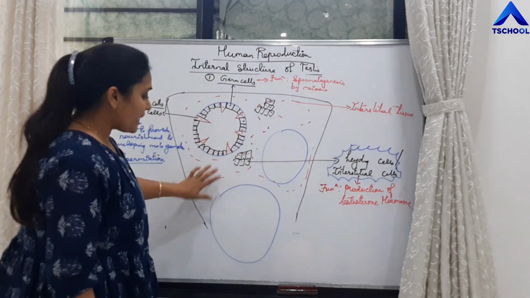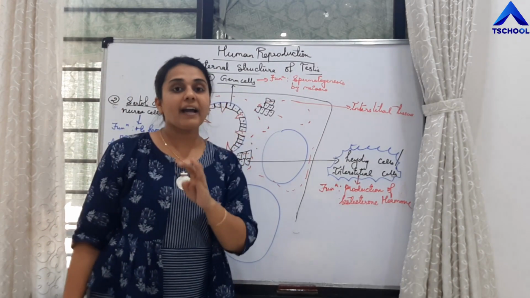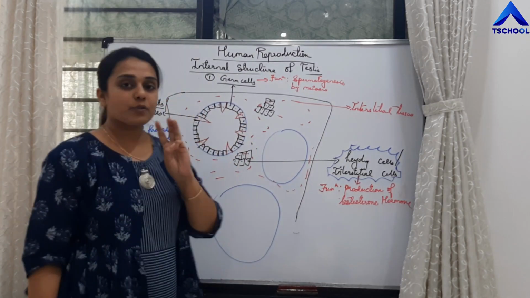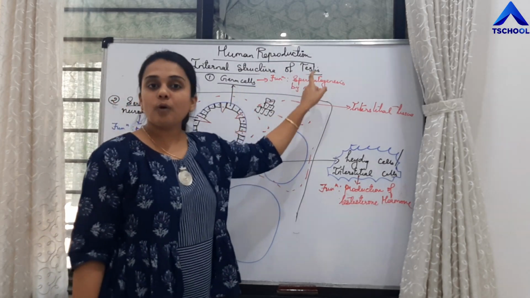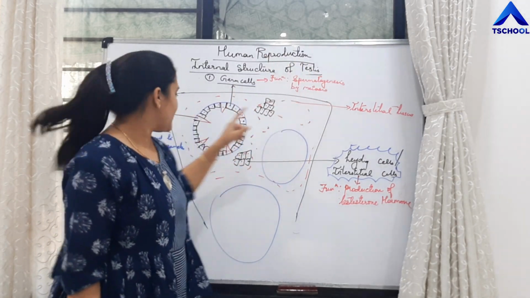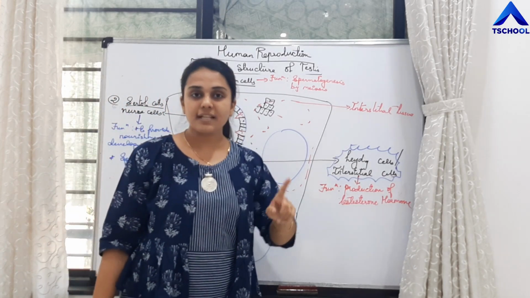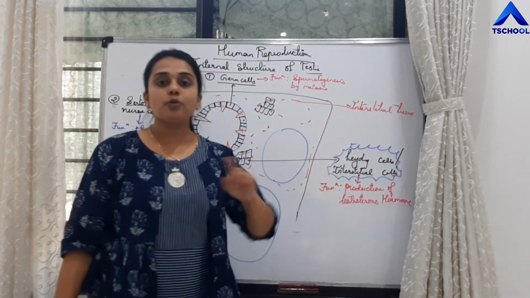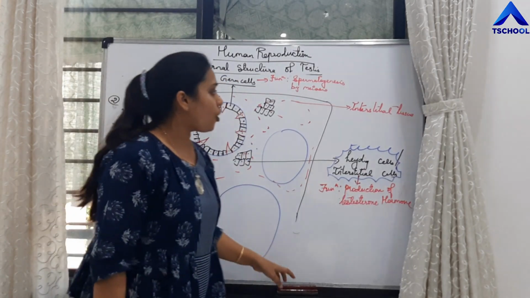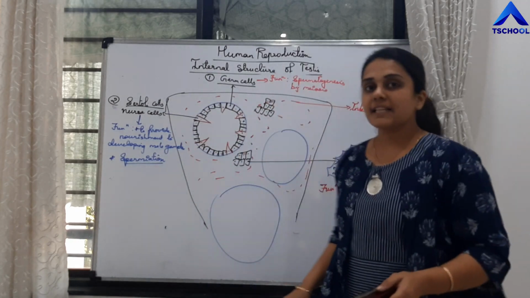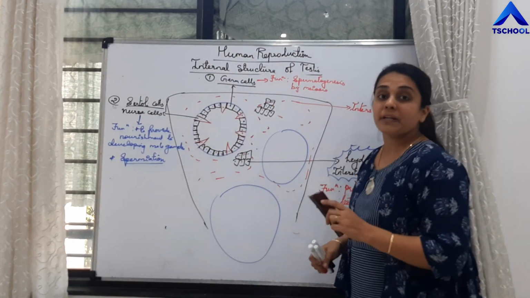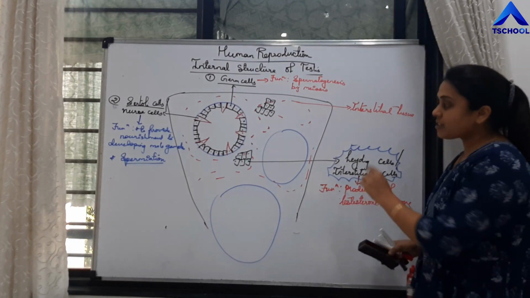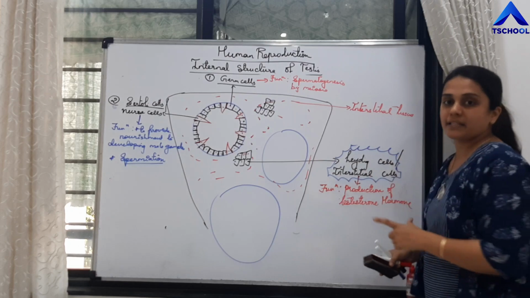So students, in each seminiferous tubule, in each testicular compartment, you will find three types of cells: germ cells which undergo meiosis to produce sperms, Sertoli cells or nurse cells which provide nourishment, and Leydig cells which produce testosterone hormone. Students, one more thing is left, that is the structure of epididymis and the parts of epididymis, right? Just note down these points.